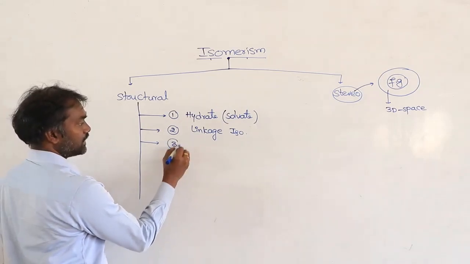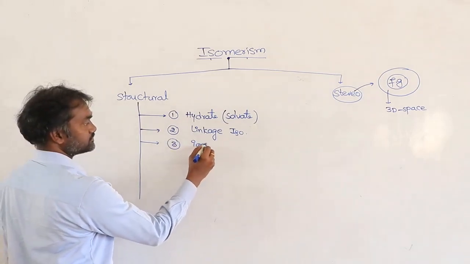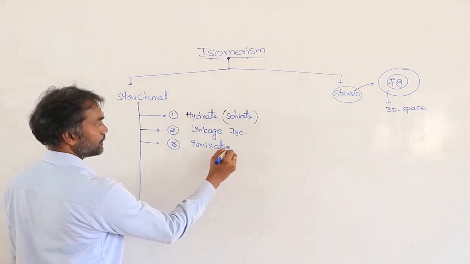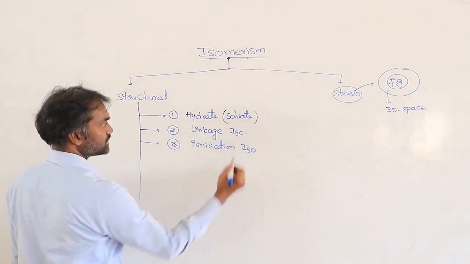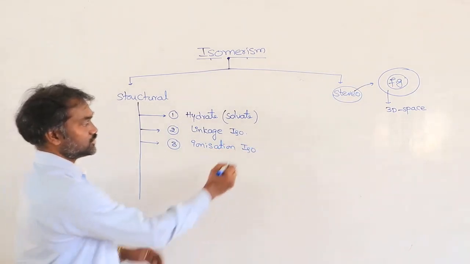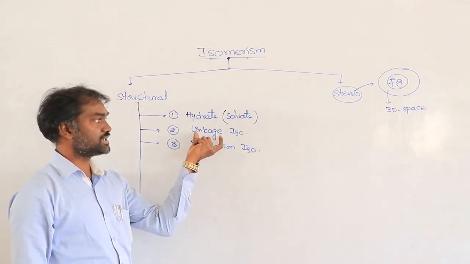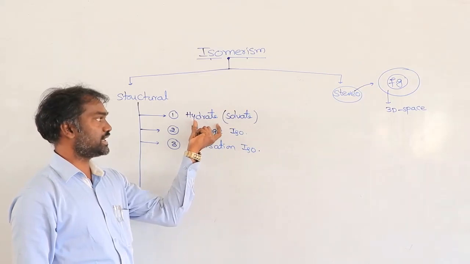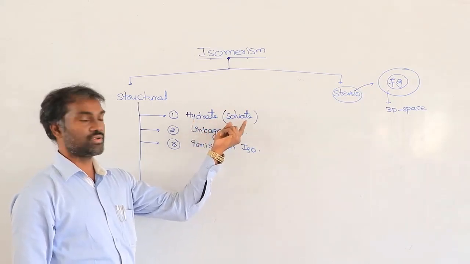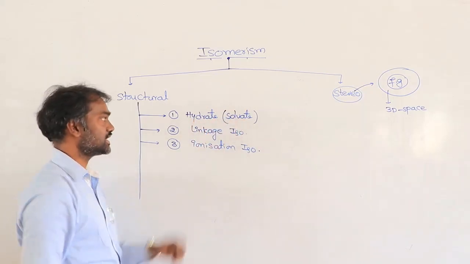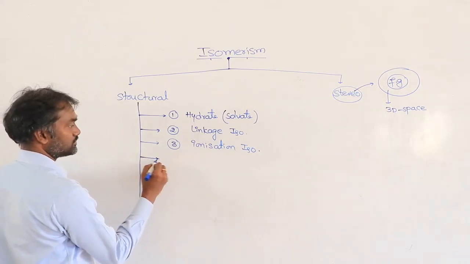Next, ionization isomerism. Where the ions are different, it is ionization; where the linkage is different, it is linkage isomerism. Where the number of solvate molecules is different, that is hydrate isomerism.